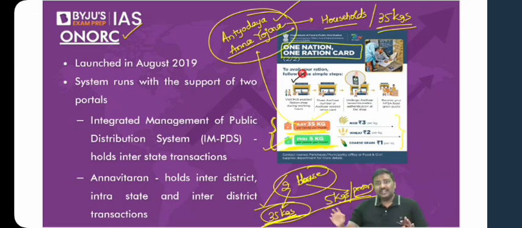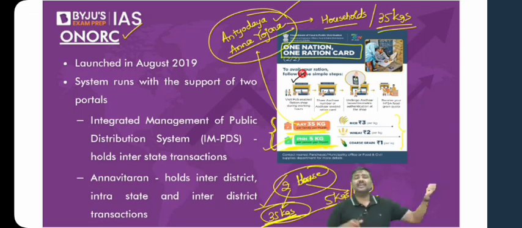Now, despite me not being in the same village, despite me being in, let's say, one more state or one more district of the same state, doesn't matter, I will continue to get the entitlement of food grains. Any issue here? What is happening in One Nation One Ration Card? I might be moving from this village to one more district within the same state, or from this state to another state. Earlier, the problem was the beneficiaries could not be identified by the fair price shop because they had moved to another state. Now what will happen? Doesn't matter. You are a beneficiary in state 1, state 2, state 3, doesn't matter.